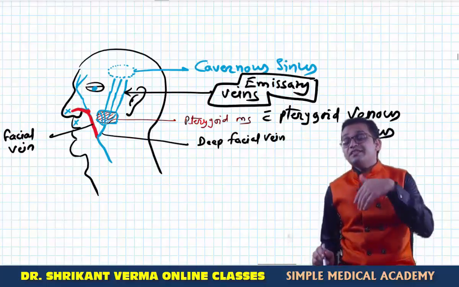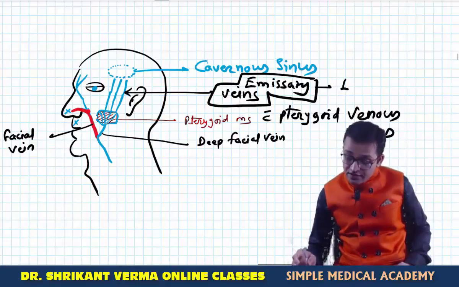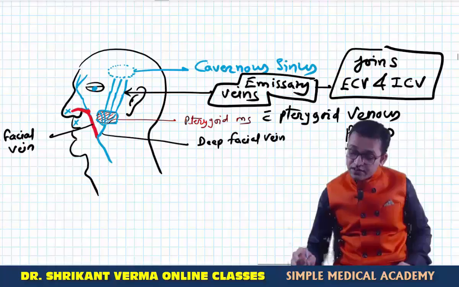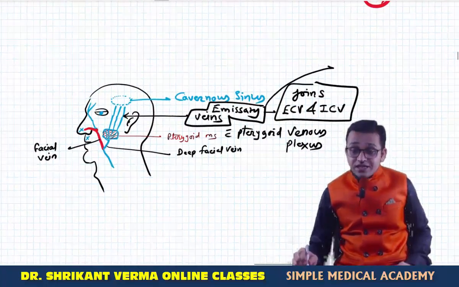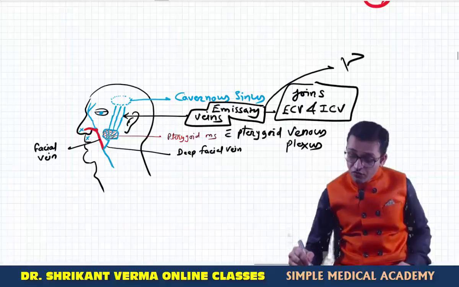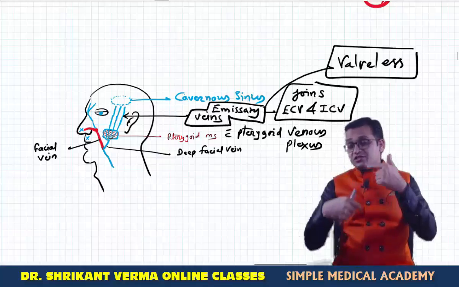We have studied this in the scalp video. You can see that video. What are the emissary veins? The veins which join the extracranial vein and intracranial vein are known as emissary veins. And I already told you in the scalp video that these emissary veins are valveless. So infection can go, and blood flow can go, in either direction.